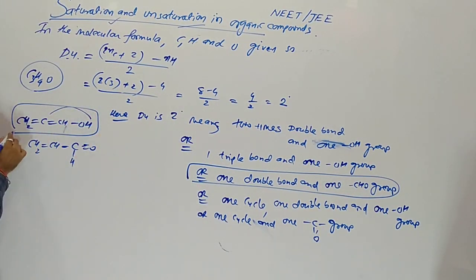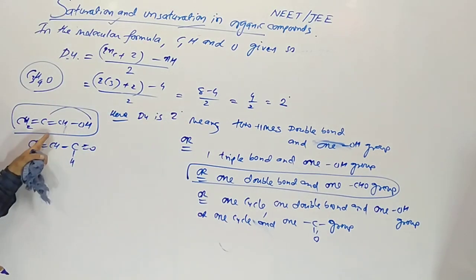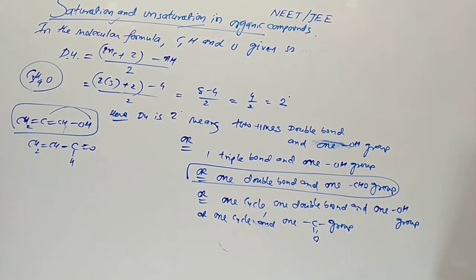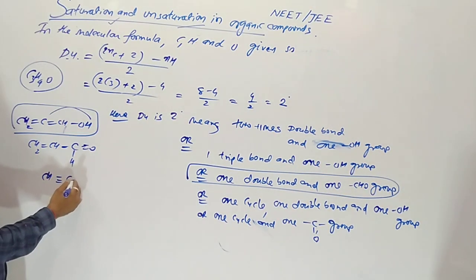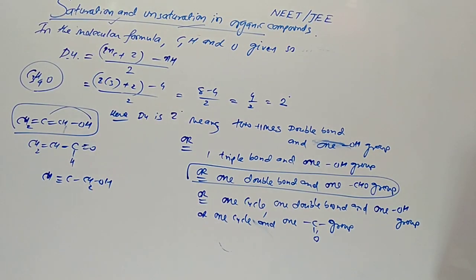This one is not stable in 3 carbons. This one is more stable: one triple bond and one OH group, CH triple bond C, CH2OH. One triple bond, you can see hydrogen 4, carbon 3, 1 oxygen.